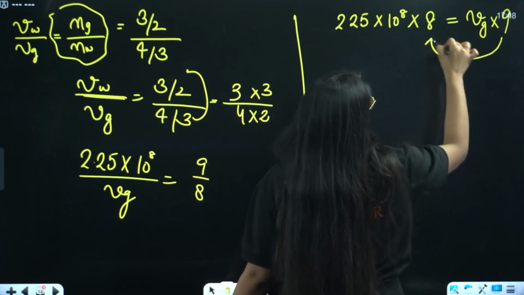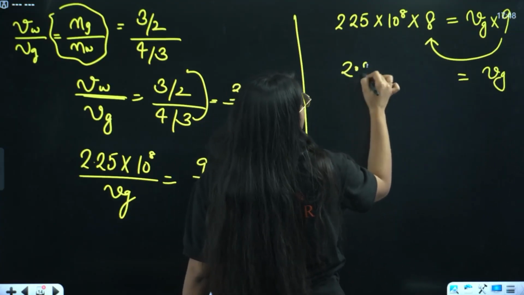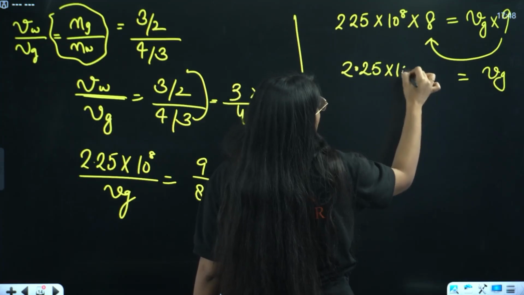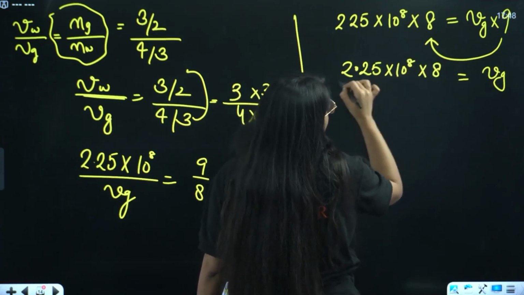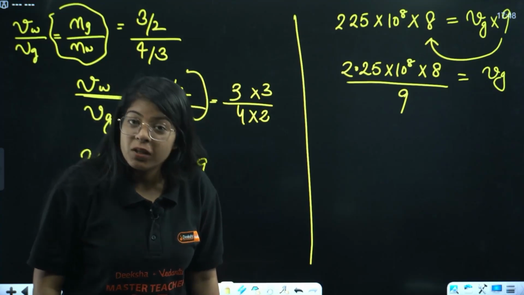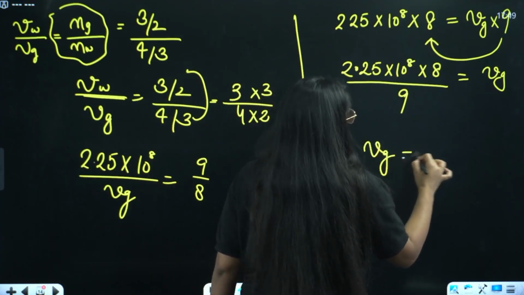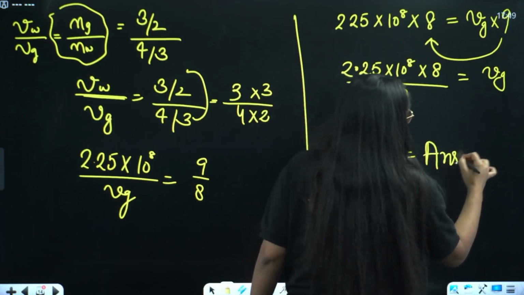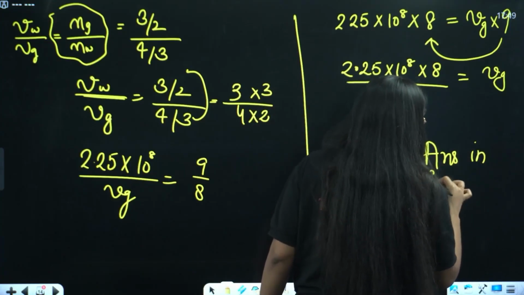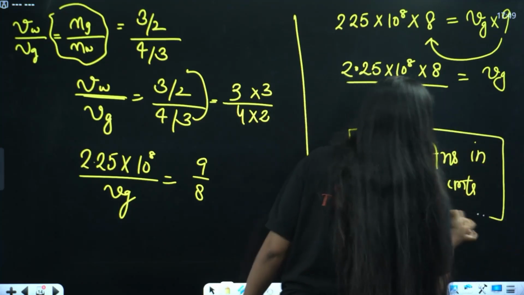Now you can just take this 9 and divide. Velocity of glass equals 2.25 into 10 raised to power 8 into 8 divided by 9. Now can you solve it or not? I solved the whole question, only calculation is left. Answer in the comments. I'll see each and every one of your answers.